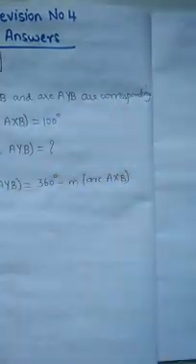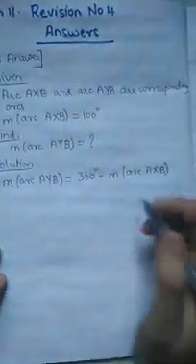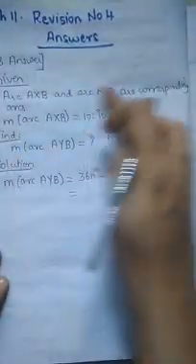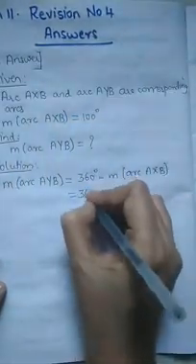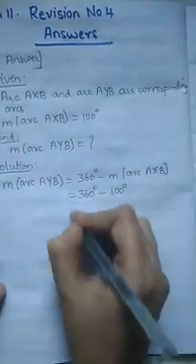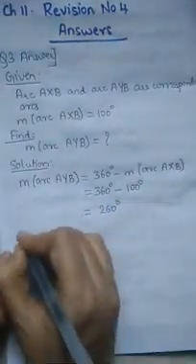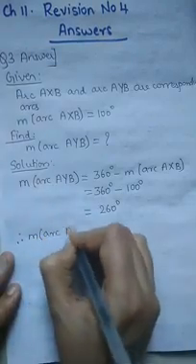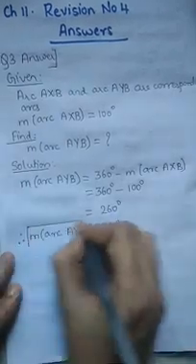The measure of the corresponding arcs they have already given, so this will be either a minor arc or a major arc, whatever it is. But it is always 360 degree minus the measure of the given arc, because both the arcs are corresponding, and together they form a circle. That is why it is 360 degree. So 360 degree minus 100 degree is 260 degree. Therefore, major arc AYB is equal to 260 degree. This is our answer.